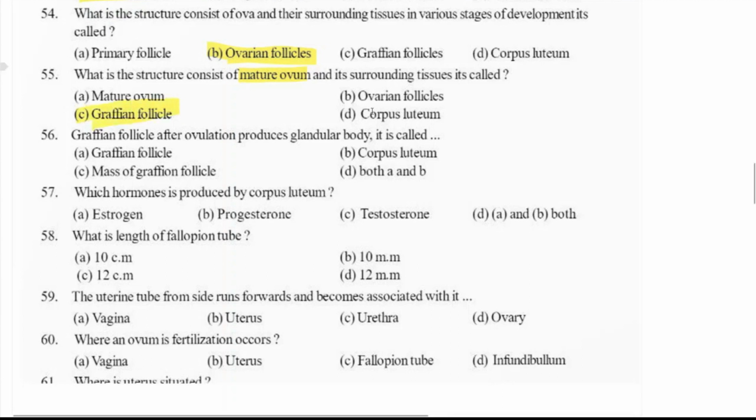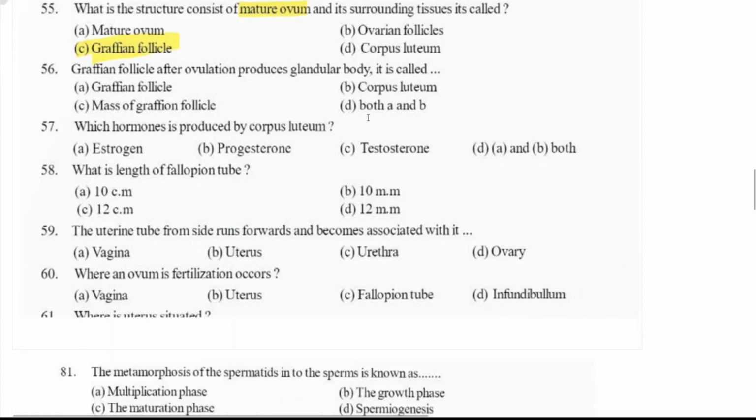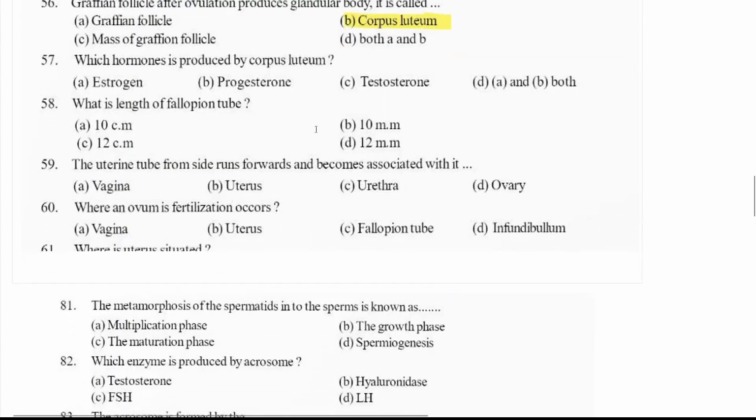Graafian follicle after ovulation produces glandular body. I told you after ovulation, Graafian follicle will become corpus luteum, right? Which hormone is produced by corpus luteum? Answer is progesterone, right? Progesterone is produced by corpus luteum.